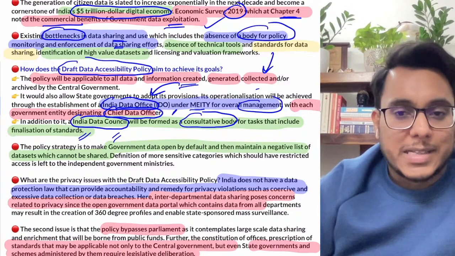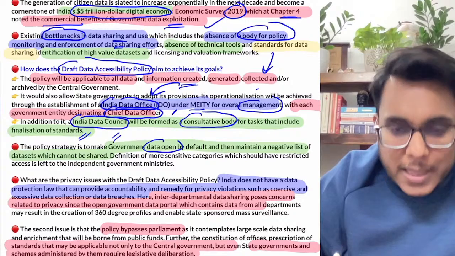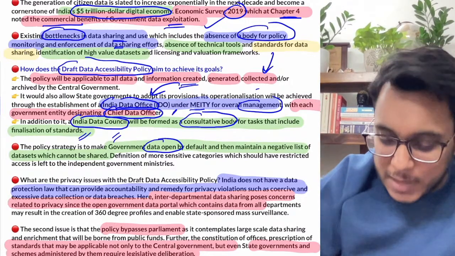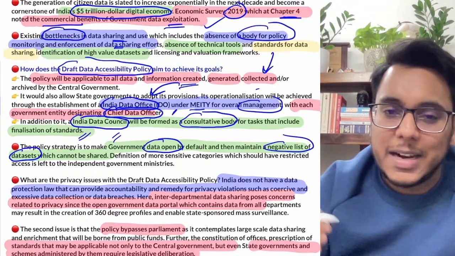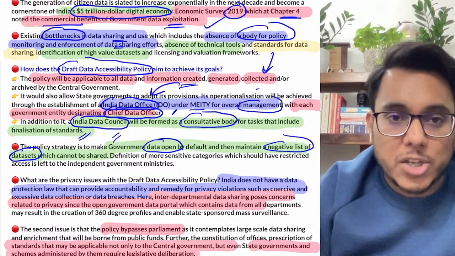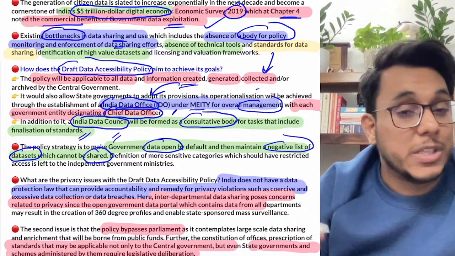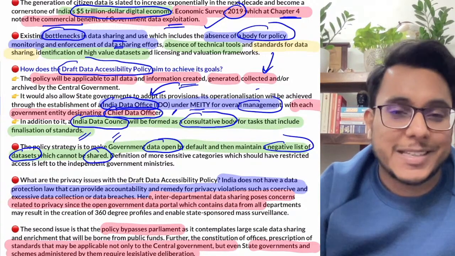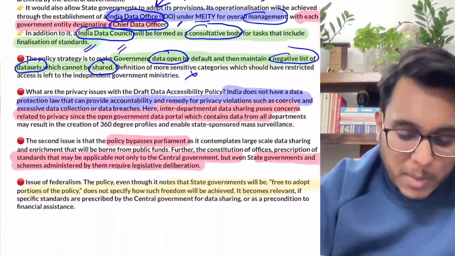Now the policy provides that, by default, the data will be open. By default there will be open data. Clear? Maximum data can be shared, but there will also be a negative list of data sets. The negative list is the type of data which is very confidential and cannot be shared. Is it clear? Some data which contains sensitive information with respect to the defense establishments, etc., cannot be shared. So this is what the government is proposing.